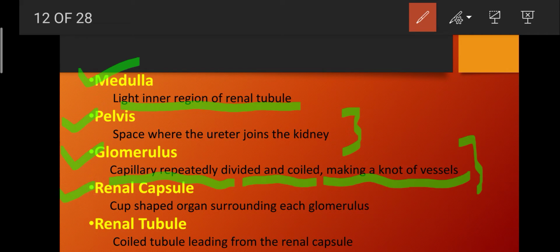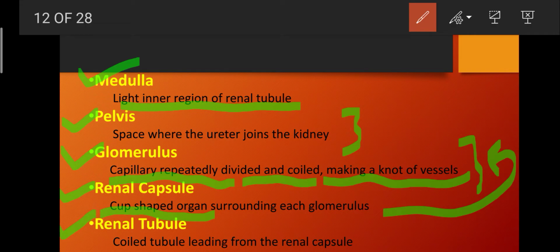Now we will talk about the renal capsule. So renal capsule is basically a cup-shaped organ that surrounds each glomerulus. So each glomerulus is surrounded by a renal capsule, which is a cup-shaped organ.